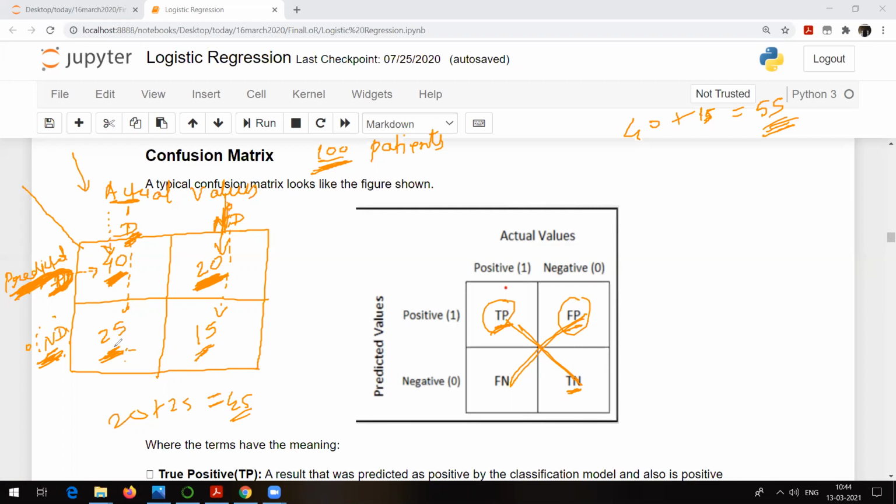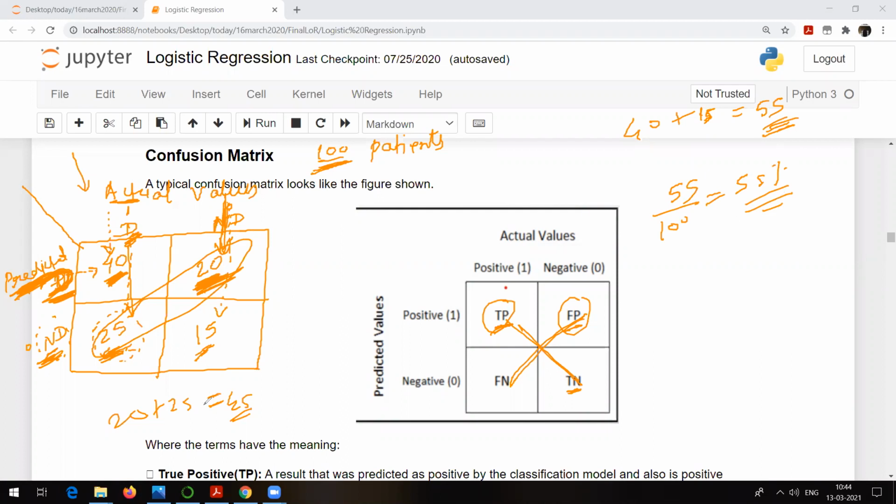Right? So here our model is saying that there are 25 people who are not affected by diabetes, but actually they are affected by diabetes. Here our model is saying that there are 20 people who are affected by diabetes, but actually they are not. That means for these two cases, our model is not classifying the patients correctly. But yes, out of 100, 55 patients are classified correctly. So our model is giving us an accuracy of 55%.